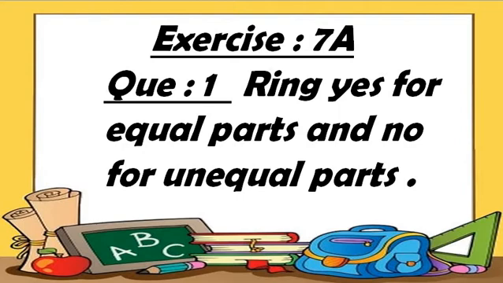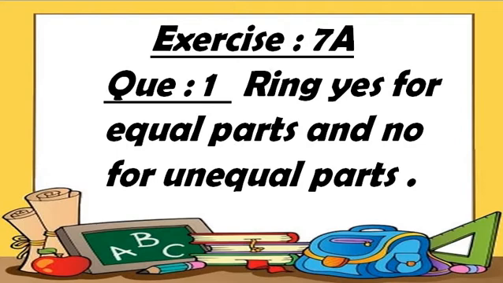Denominator means the down digit in a fraction. It shows the whole part of the figure, the whole part of the fraction, and the downside digit is called the denominator, and the upside digit is called the numerator. The down digit is the denominator, and it shows the whole part of the fraction, and the upper digit is called the numerator, and it shows not the whole part but the fraction part, the shaded part.